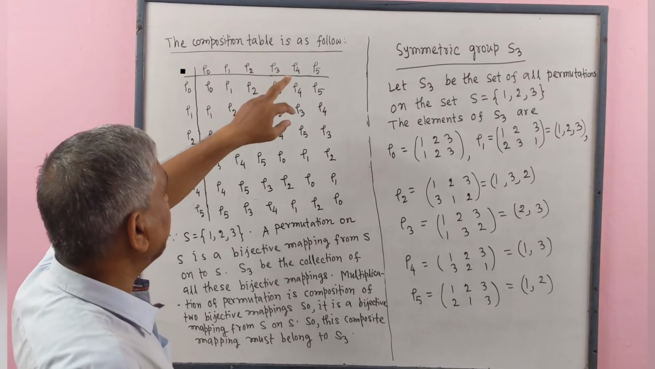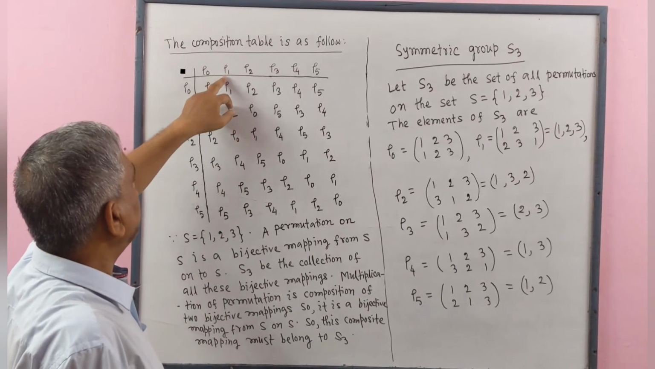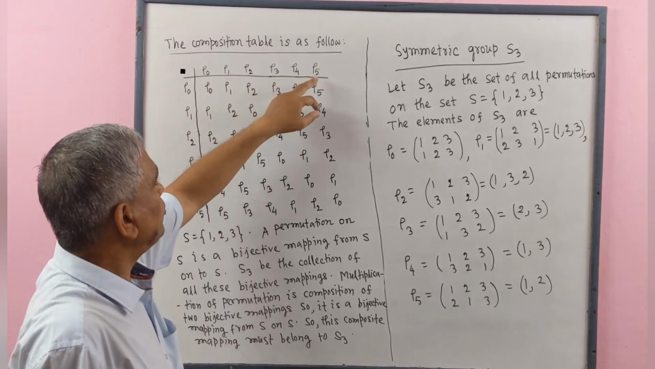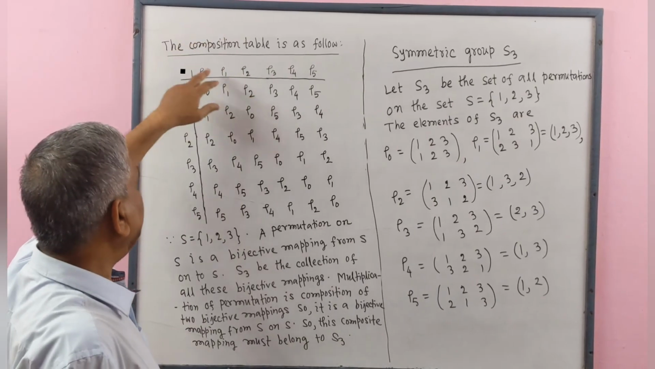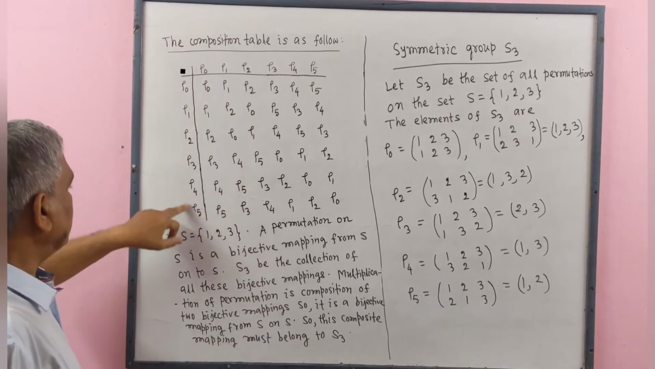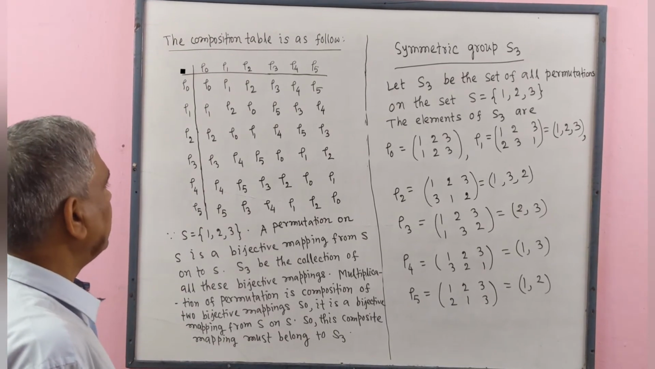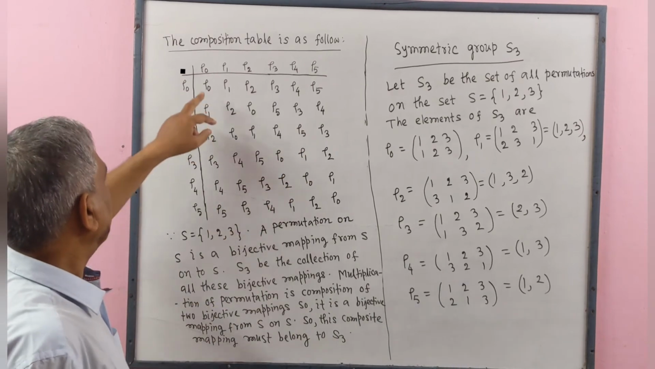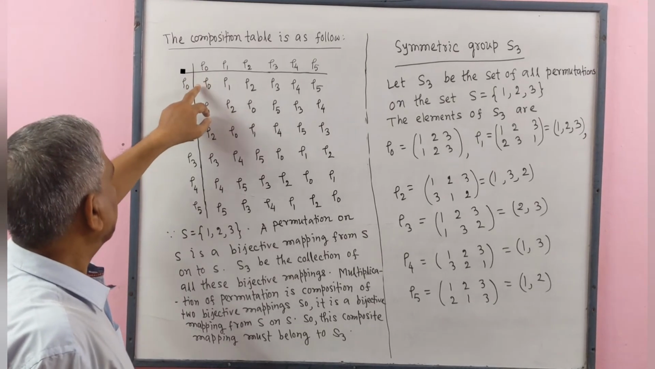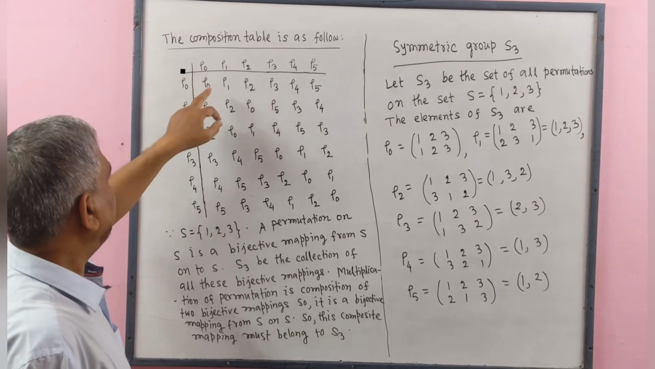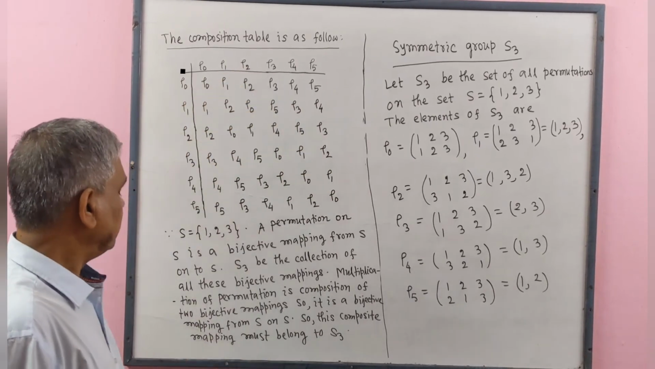The composition table is as follows. Firstly, we write rho 0, rho 1, rho 2, rho 3, rho 4, rho 5 on the topmost row, and also we write these in leftmost column. Now we multiply rho 0 and rho 0, rho 0 and rho 1, rho 0 and rho 2, and we write all these results in the table.